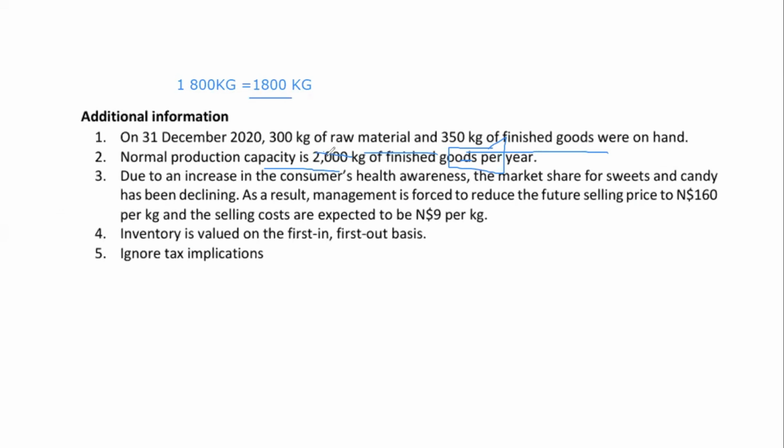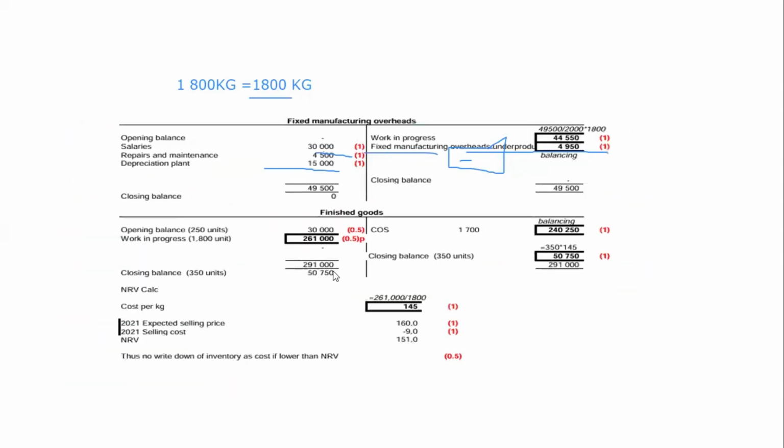Now, as per IAS 2, if there is low productivity, to allocate our fixed manufacturing overheads we need to take the total fixed manufacturing overheads and divide it by the normal production capacity, in this case 2,000 kg.